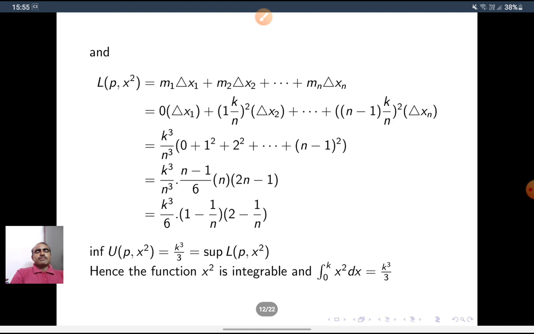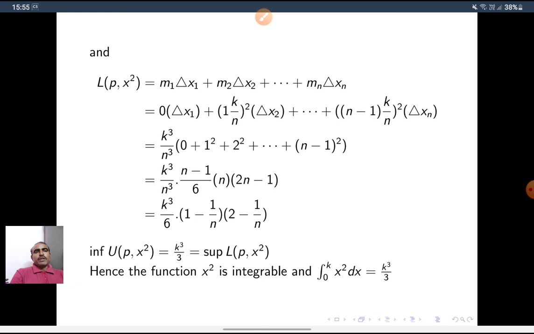And L(P, x square). L(P, x square) is m1 delta x1 plus m2 delta x2 plus up to mn delta xn. Here the minimum value m1 is on the first subinterval [0, k/n], so the infimum is 0. So 0 into delta x1 plus, on the second subinterval, the infimum value (k/n) whole square into delta x2, up to ((n-1)k/n) whole square into delta xn.